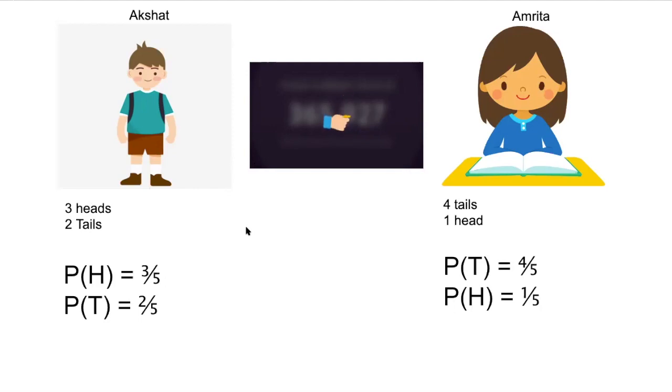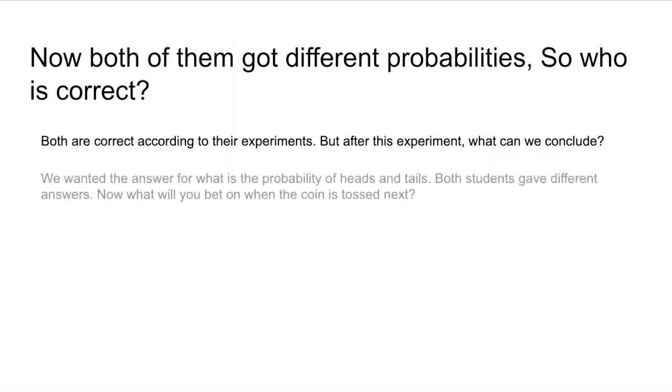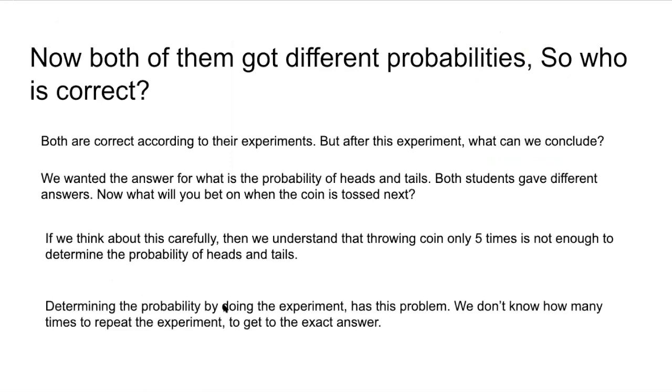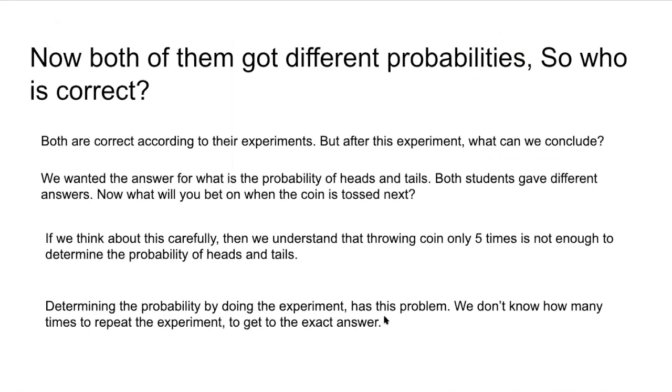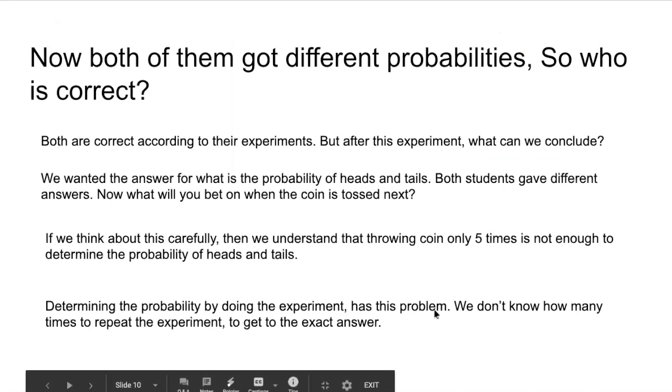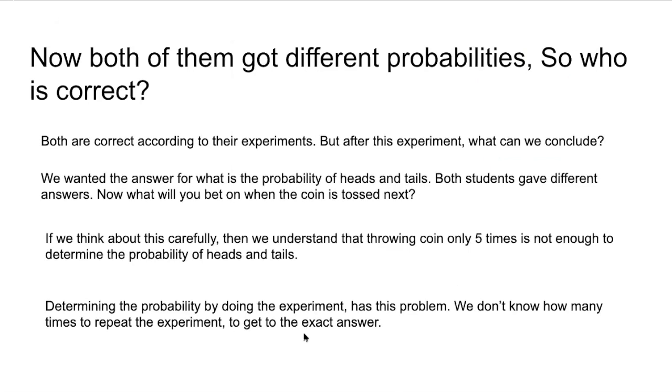So what should we do is the question. What we did was experimental probability. We performed an experiment and then we calculated the experimental probability. The problem with that is we don't know how many times to repeat the experiment to get the exact answer. So this is the main problem with experimental probability.